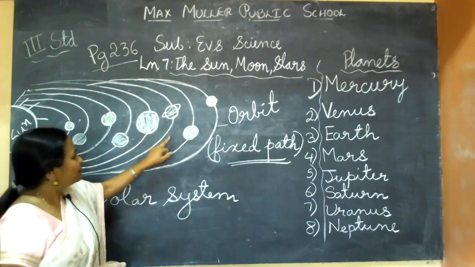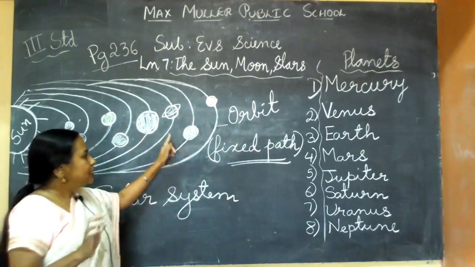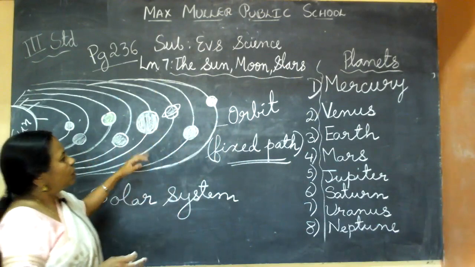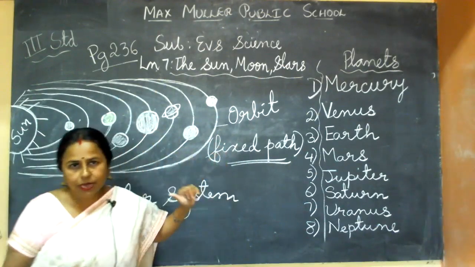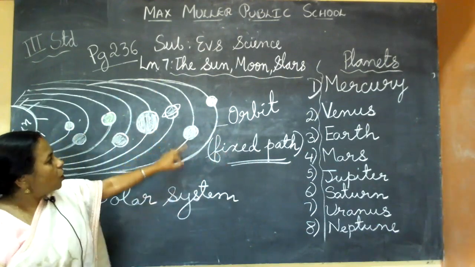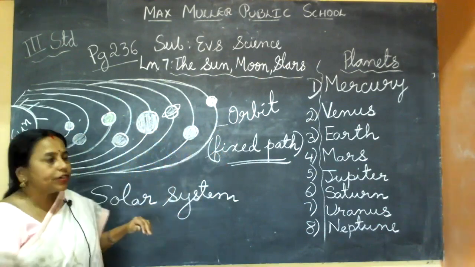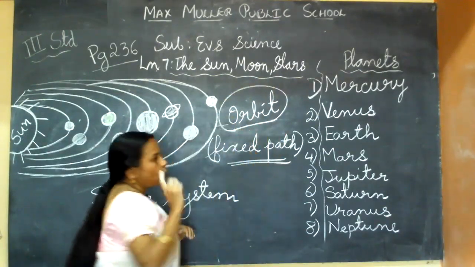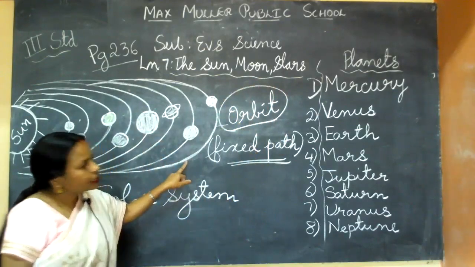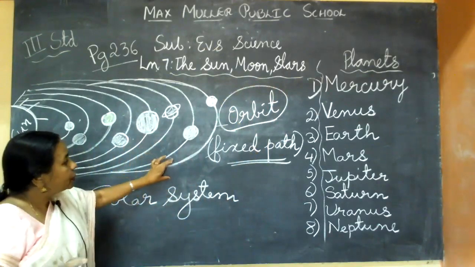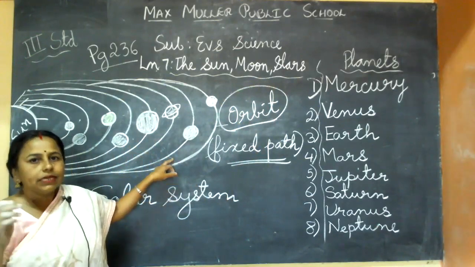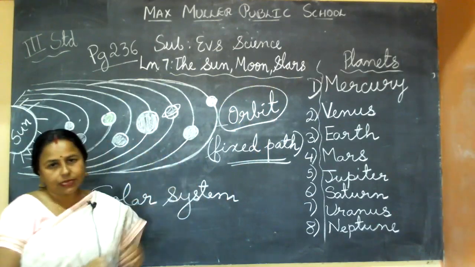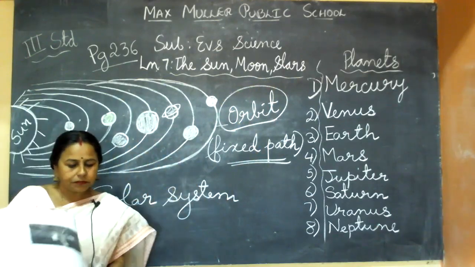It will be a disaster. Can you imagine what will happen if they change their route? So they follow the fixed path. The Sun will be in the middle and all the planets will move in a fixed path. That is called an orbit. What is the name? Orbit. Orbit means the fixed path that planets or heavenly bodies follow. They move around on the fixed path. That is called an orbit.